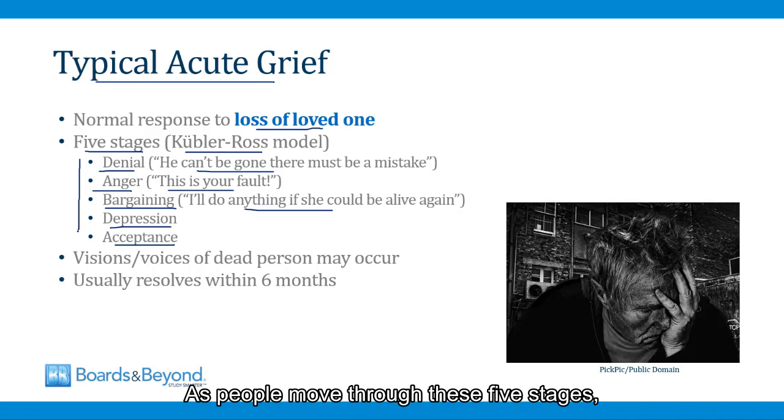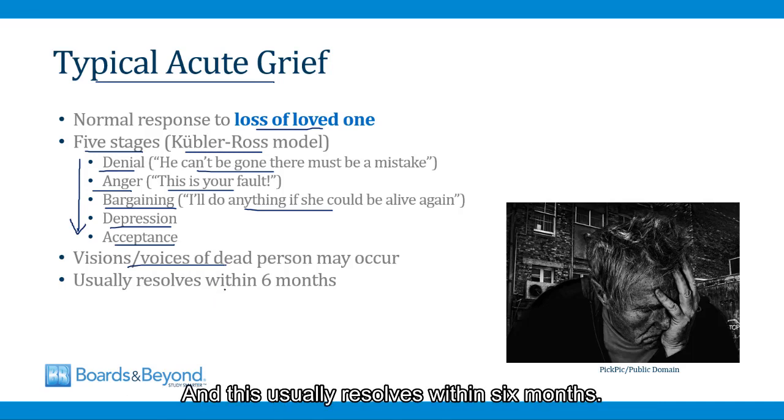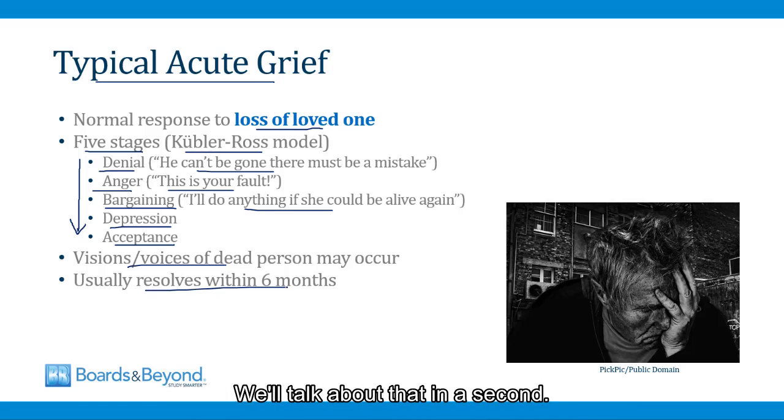As people move through these 5 stages, they can have visions or hear voices of the dead person. That is common and part of normal, typical acute grief, and this usually resolves within 6 months. If it persists beyond 6 months, it's something else. We'll talk about that in a second.